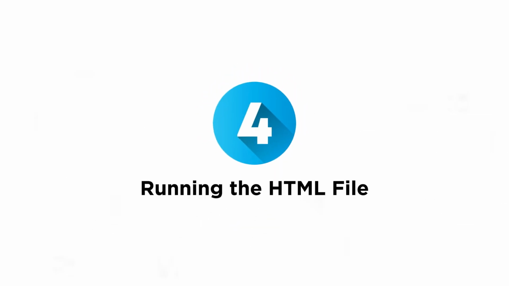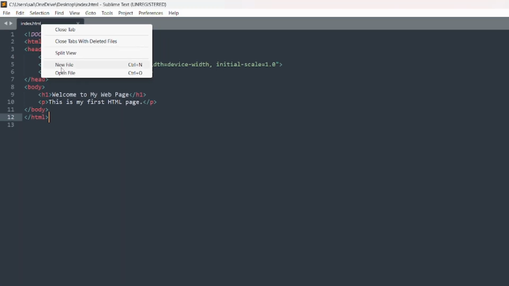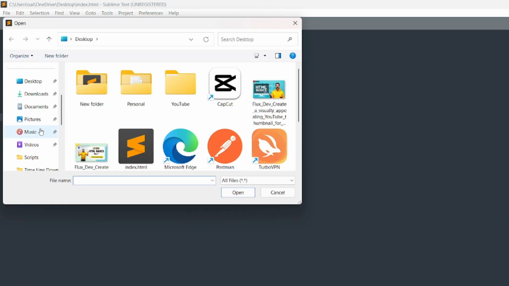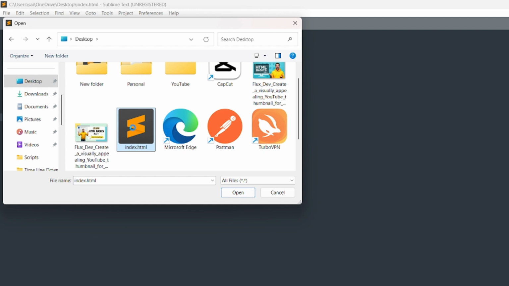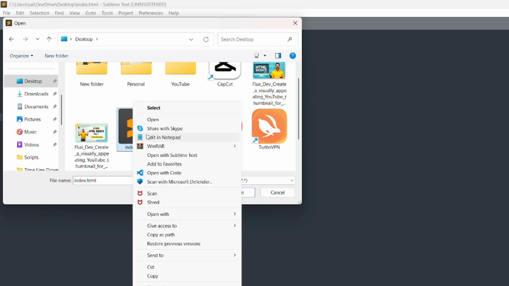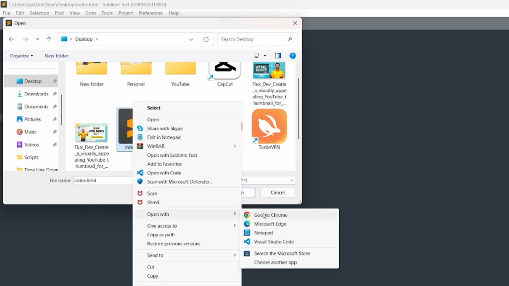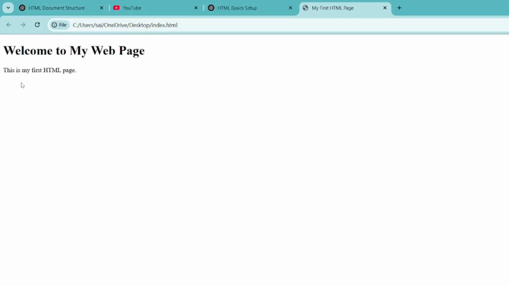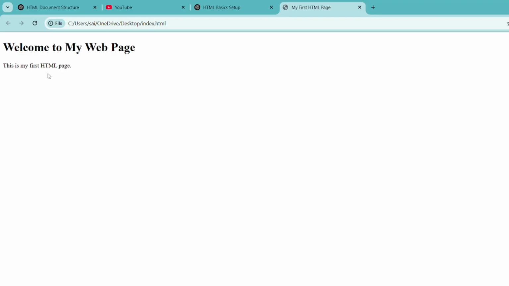Coming to fourth point, running the HTML file. After writing the code, follow these steps to open your web page in a browser. How to open your web page. Open the folder where you saved the file. Right-click on the file and select Open with Google Chrome or any other browser. You should see the following output. What you will see on the web page. A heading that says Welcome to my web page. A paragraph that says This is my first HTML page.